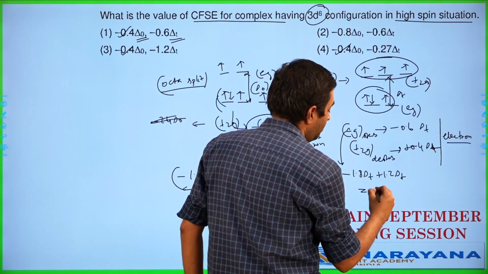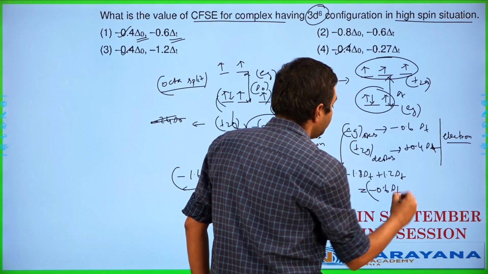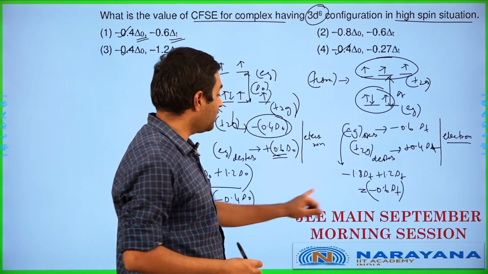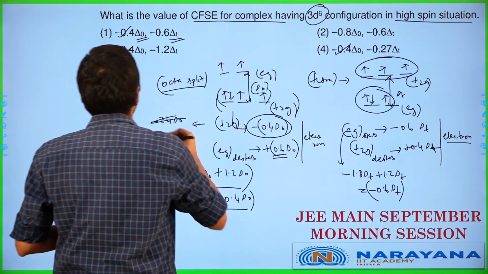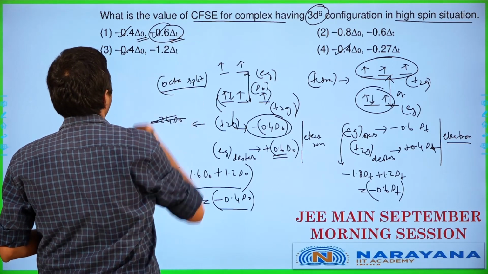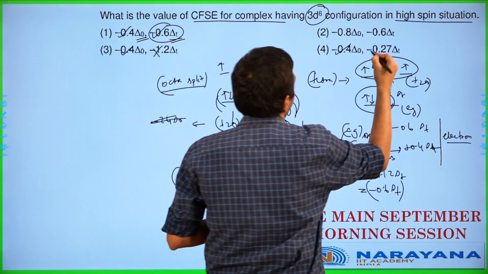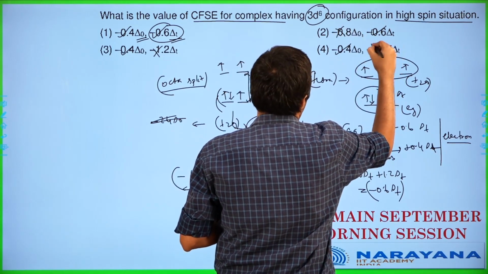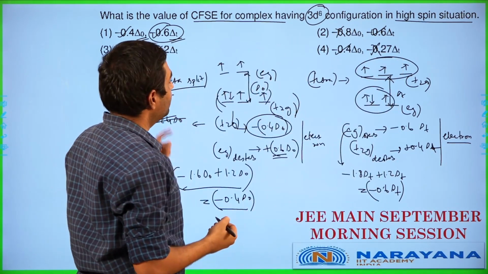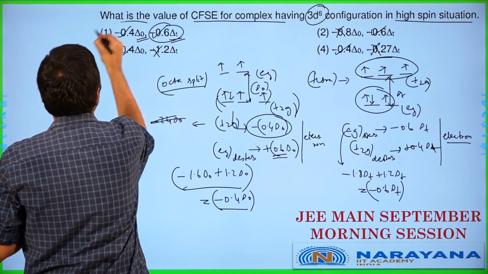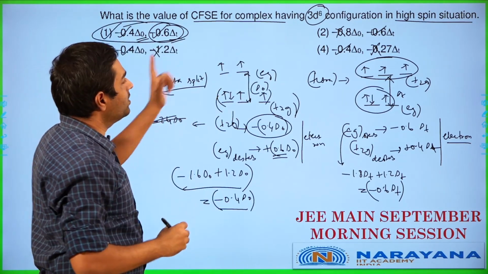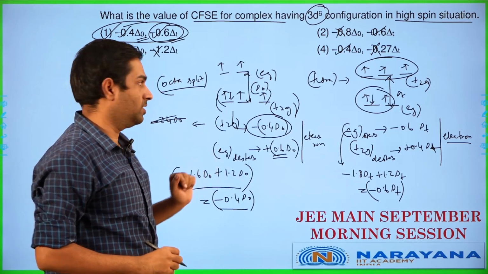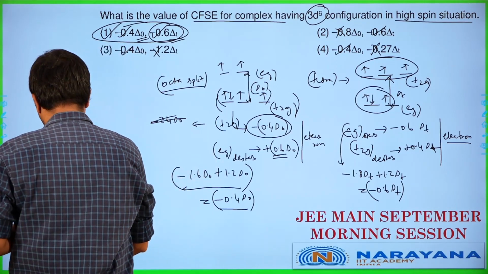which means it works out as minus 0.6 delta tetrahedral. So minus 0.4 delta octahedral, minus 0.6 delta tetrahedral. So minus 0.6 delta tetrahedral, this is fine, this is wrong, this is correct, this was wrong over here, this is wrong over here. So the only one which matches up fully is option number 1. So the answer for this case is option 1 in this particular scenario. Let's get to the next one.